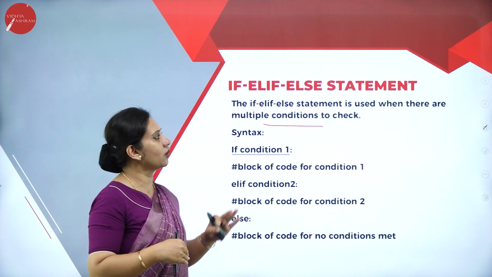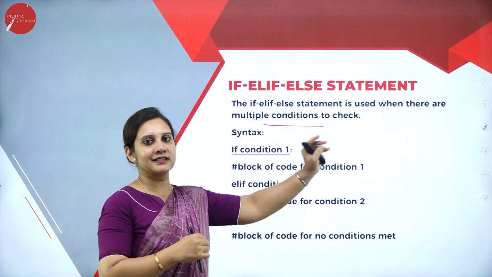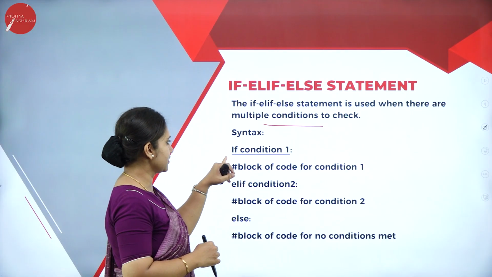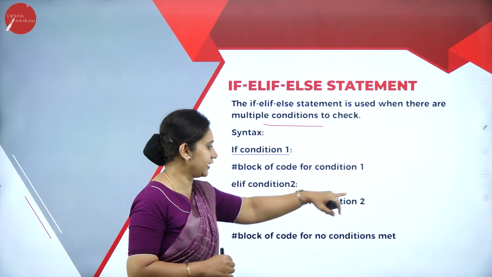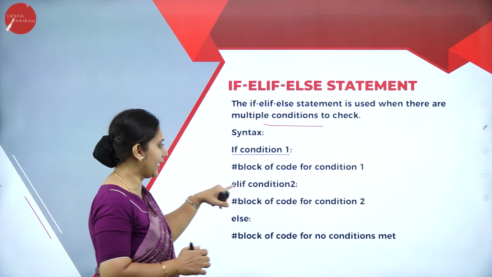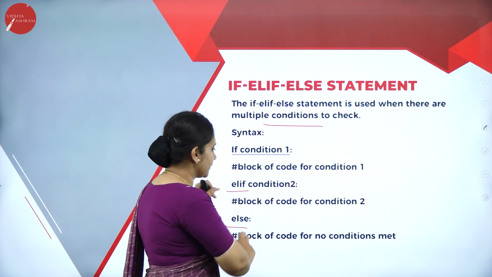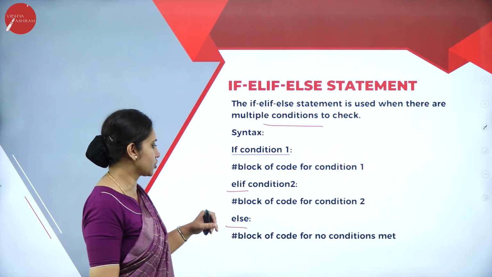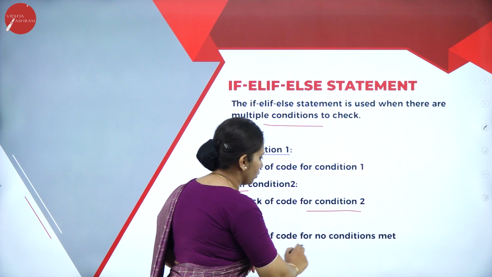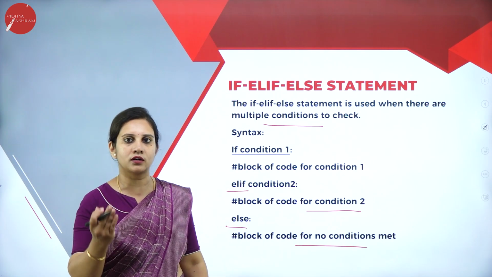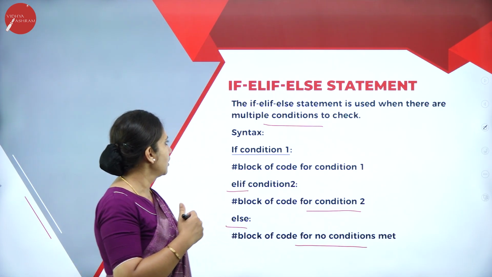That is nothing but your if, elif and else statement. One by one, let us check. If condition 1, the block of the code of the condition. For condition 2, elif will come. Next, at the last, the else condition will come, with the block of the code for when the conditions are not met. That is the last block.